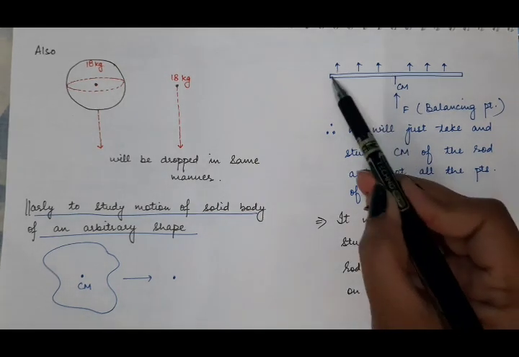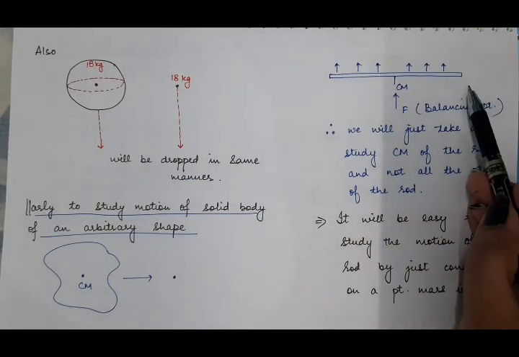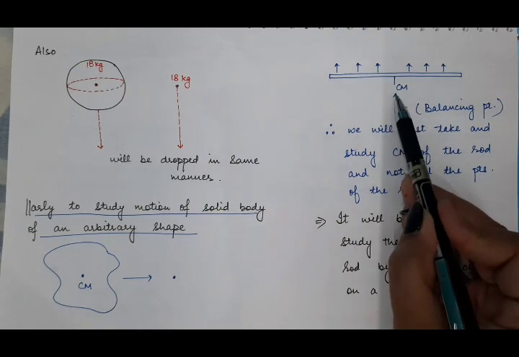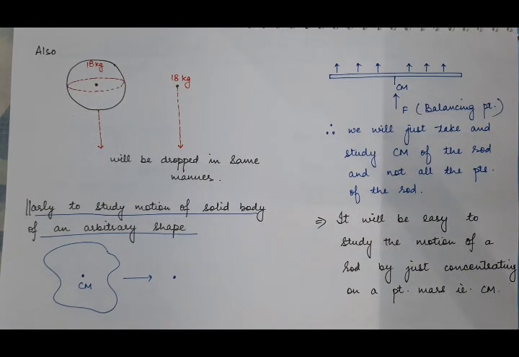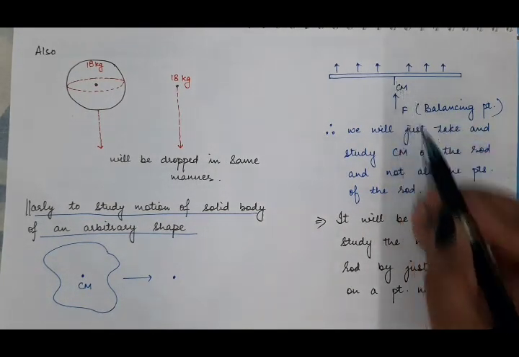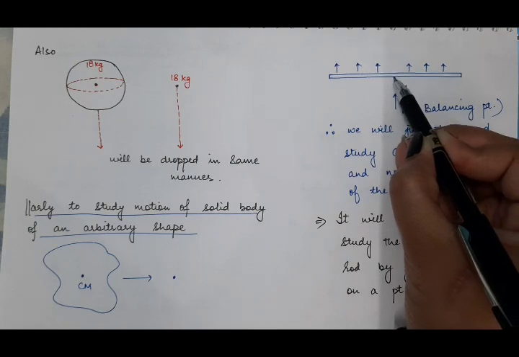Then take the example of the rod which we have already taken. This was the rod and this was the center of mass of the rod, the balancing point. Then when you apply force on this rod in this direction, what will happen? Here note, we are applying this force only on the center of mass of the body.